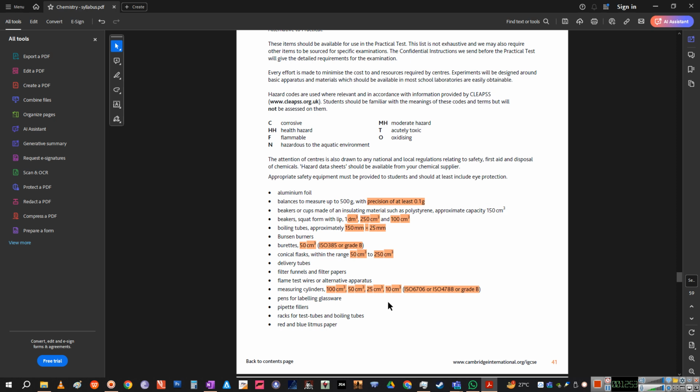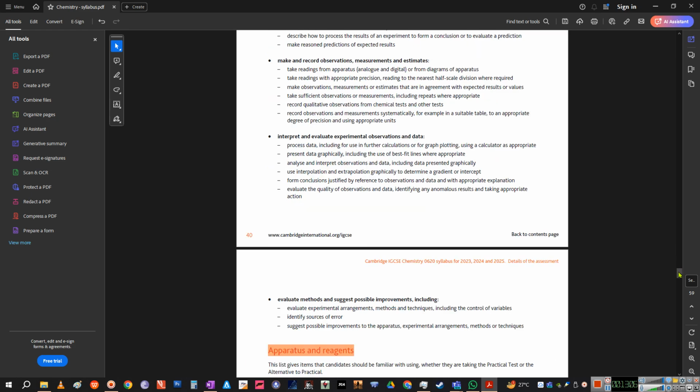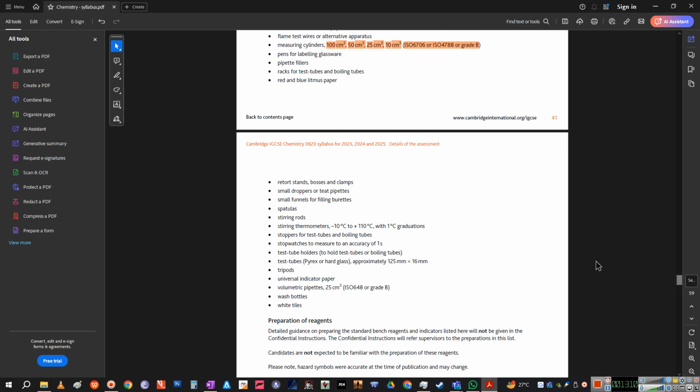Then the pens for labeling glassware, pipette fillers, the rubber ones, the rack for test tubes, all these instruments. The balances that you have to remember, 500 gram or 1000 gram, both are available, but they're suggesting you 500 gram. Furthermore, you have retort stands, bosses, clamps. Bosses and clamps and retort stands are very important. These are used for holding burettes or any other glassware articles.